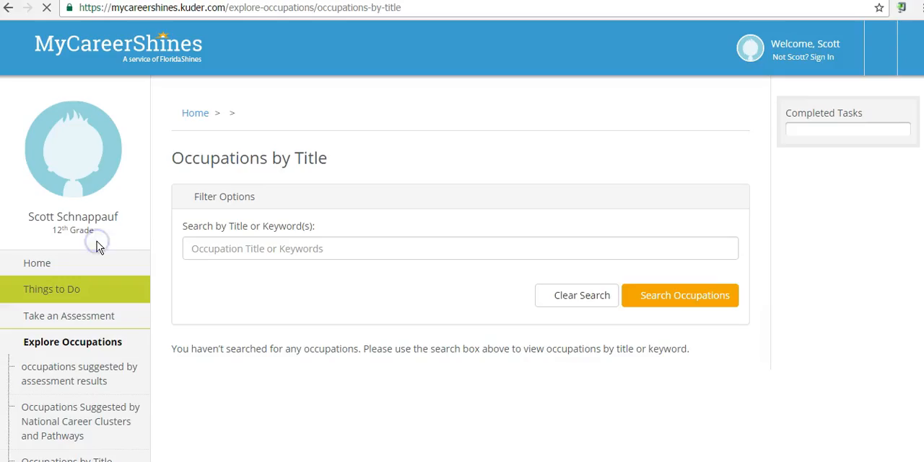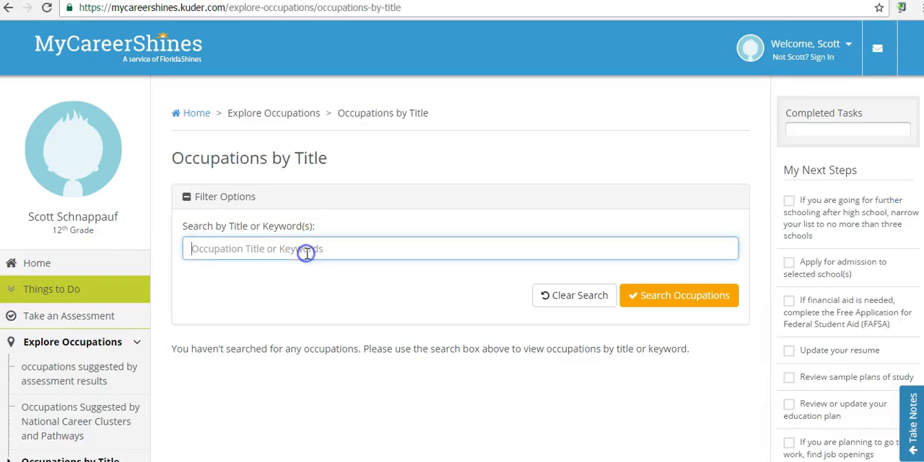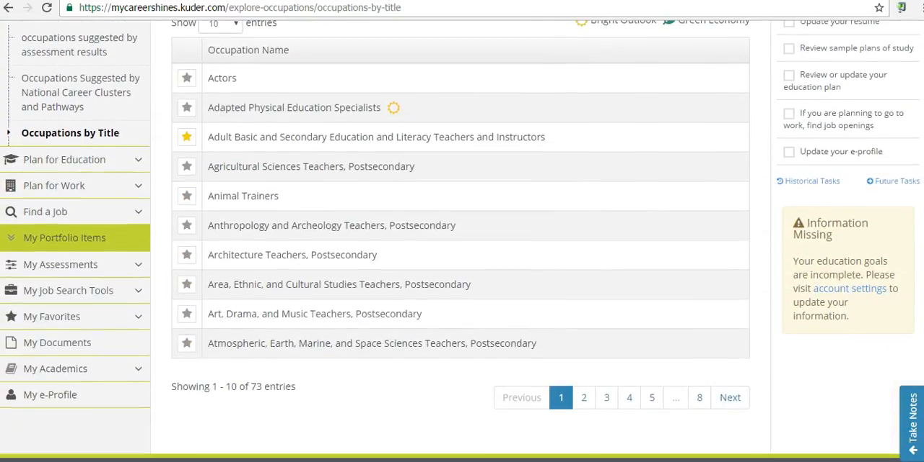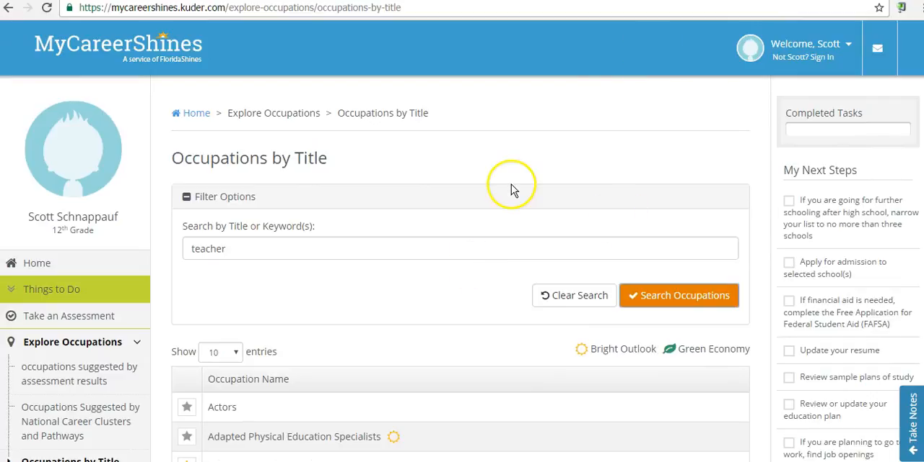And then the last way I can search is I can just search by a title. So let's say I know I want it to be something that has to do with being a teacher. I can put the word teacher in and click on search occupations, and here comes a long list of careers that has the word teacher in it. So those are ways that we can search different careers. So what we're doing now is really the important piece. What we're doing right now is called career exploration, and I encourage you to spend a little bit of time playing in this area, taking a look at different careers that might be a good match for you and the kinds of things that you're interested in doing.